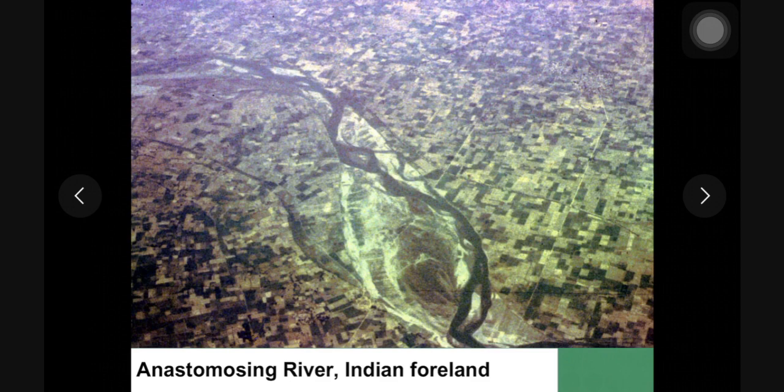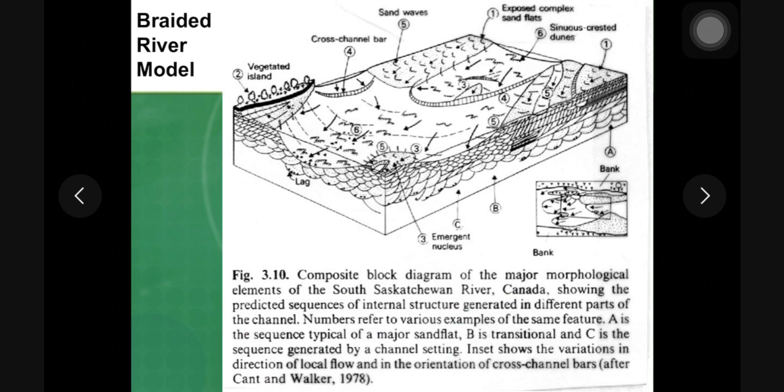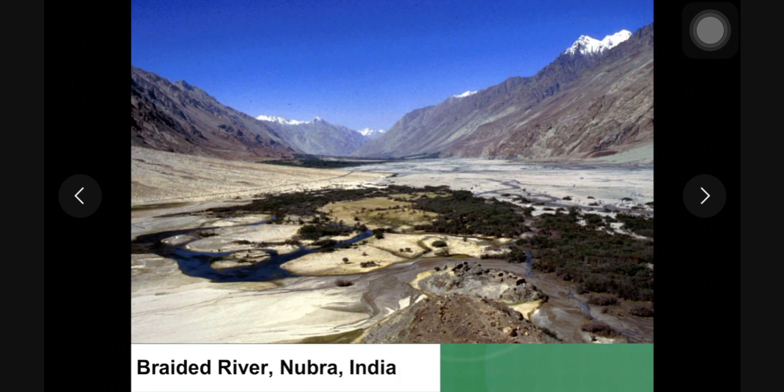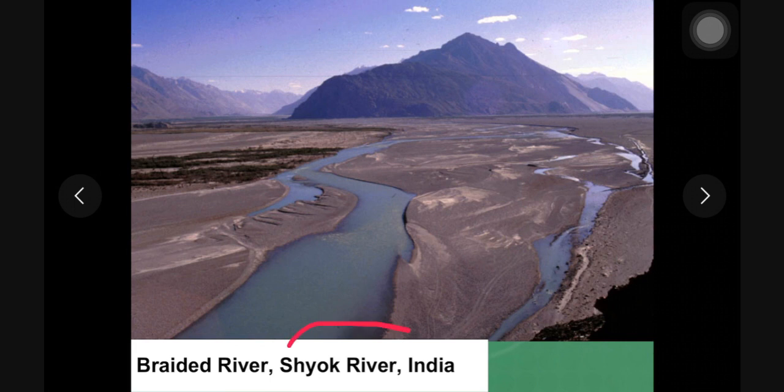Another example. Now this is an example of a braided river. It is in Canada. The Indian examples of braided river systems include the Nubra River, which is close to the Siachen Glacier in the Himalaya. Another example is the Shyok River. Both these Nubra and Shyok rivers are tributaries of the Indus River. You can find out more information about these rivers. So this is all about braided river systems. In the next video, we'll see coarse grained meandering river systems.